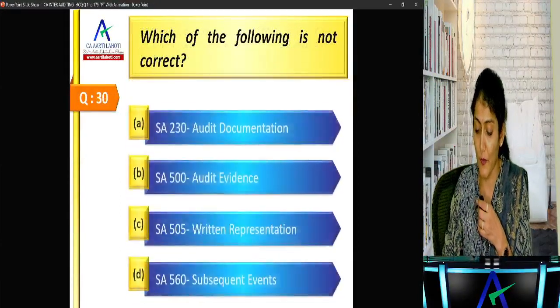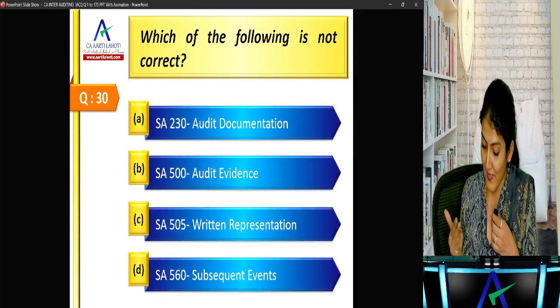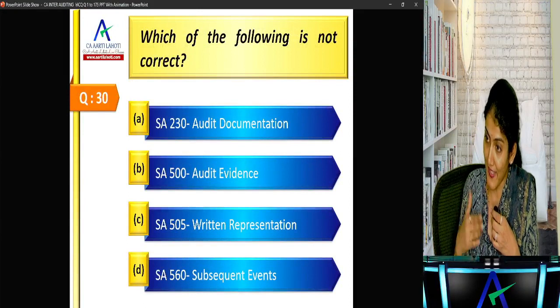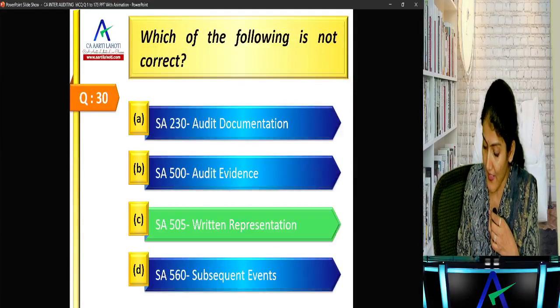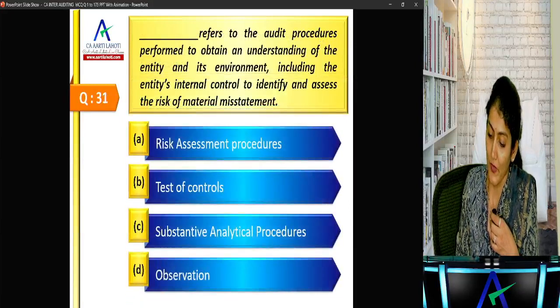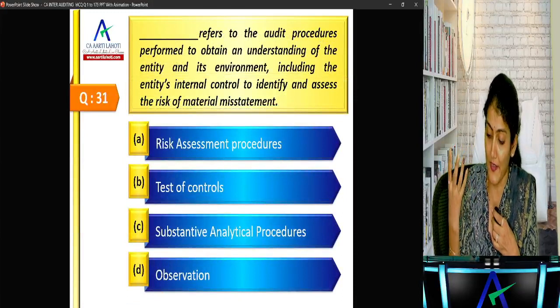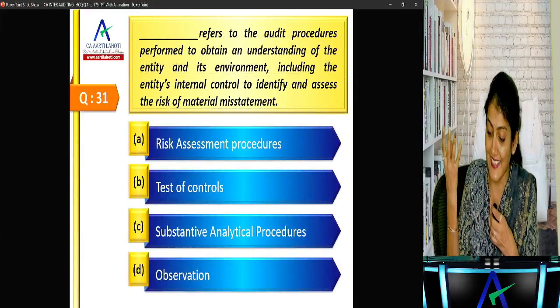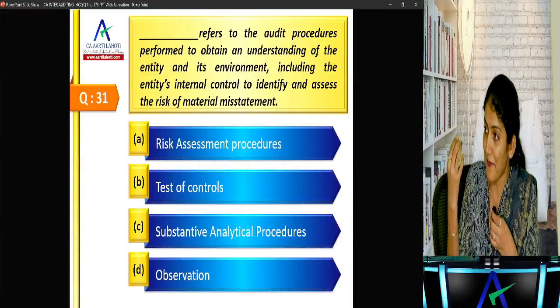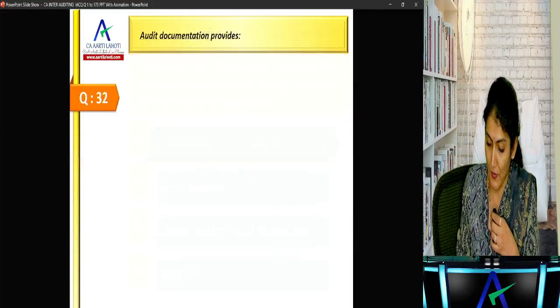Okay, which of the following is not correct? C. Why? Because SA 580 is regarding the written representations. Okay, right. The term refers to the audit procedures performed to obtain an understanding of the entity and environment, including the entity's internal control, to identify and assess the RMM, right? The risk assessment procedures. Okay, next one.